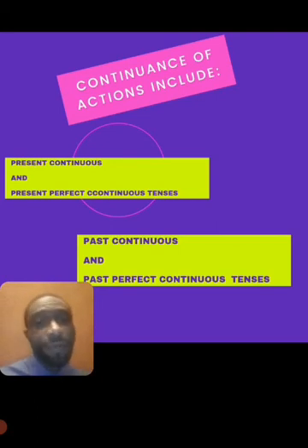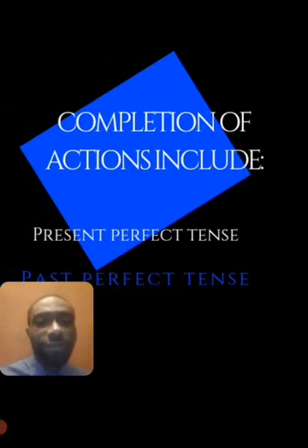Let's go to the next category, and that is the completion. Now, what comes to your mind when you hear completion of actions? Completion simply implies perfection, a state where the action is totally done. So at the point where you were reporting, the action was already completed. Tenses under this category include present perfect tense and past perfect tense. Present perfect means the action is already completed. Past perfect means the action is already completed. Are you with me? Do you get me?